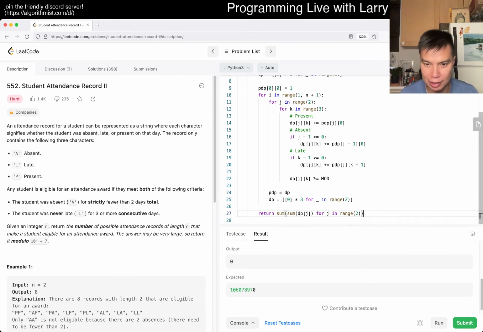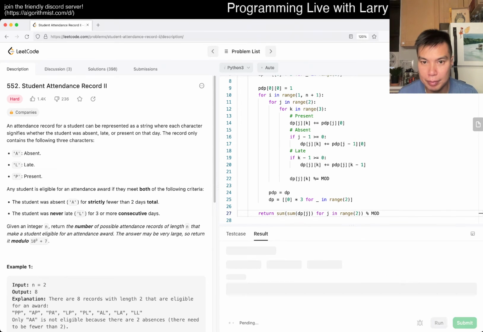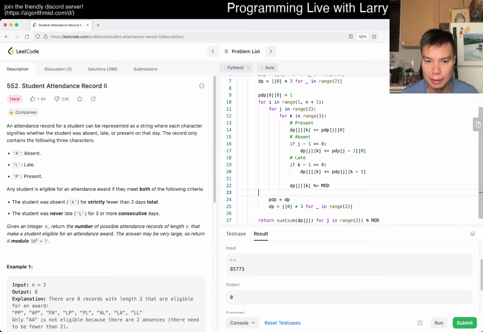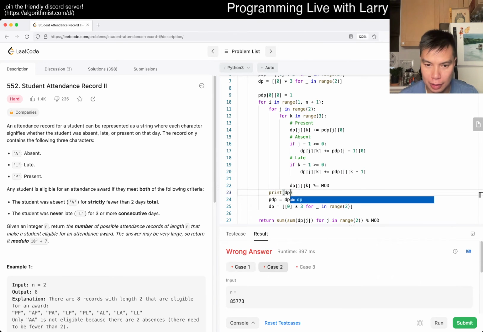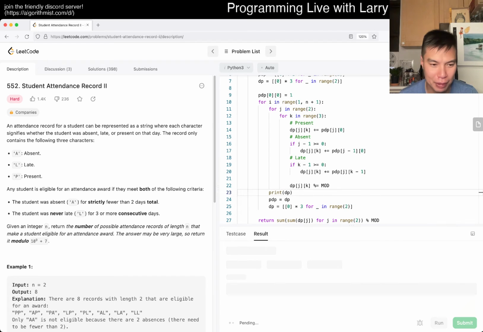It would also be nice if this is correct though. So did I mess up? Maybe I messed up some setup. That's weird, right? All right, let's just run it, see if it complains about printing too much.